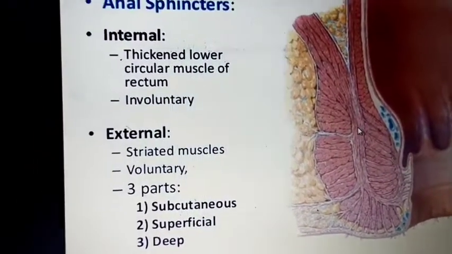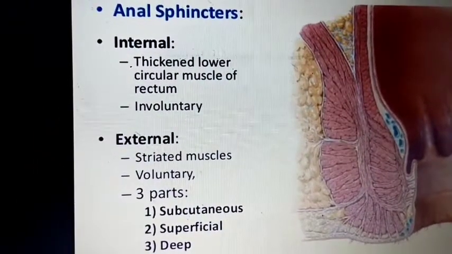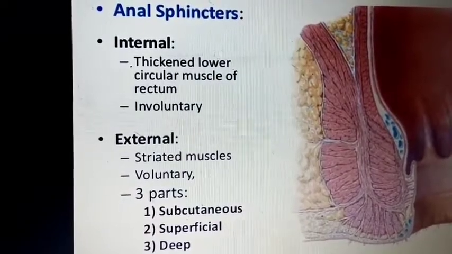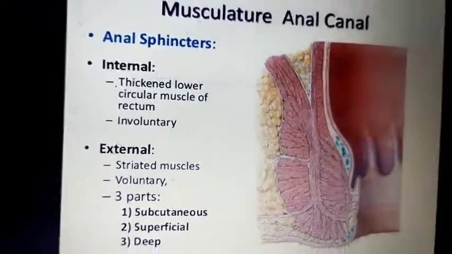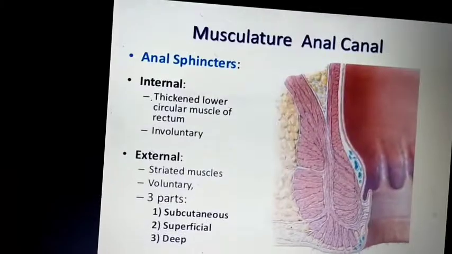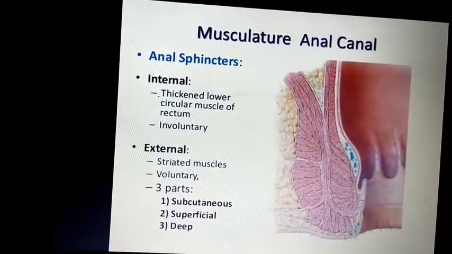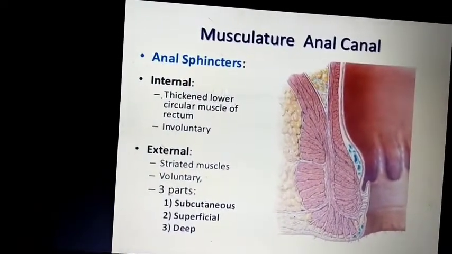What is the difference between the internal sphincter and the external sphincter? Internal sphincters are the thickened lower circular muscles of the rectum, and they are involuntary.